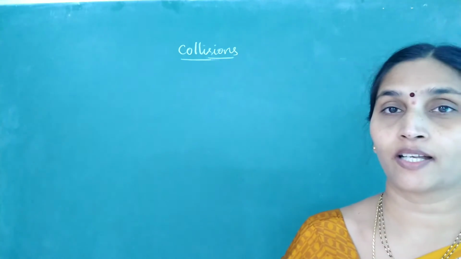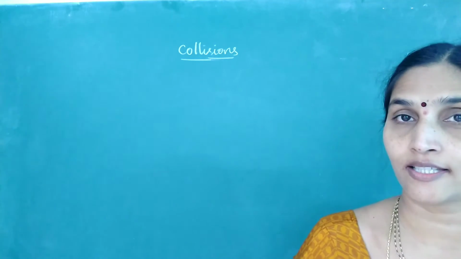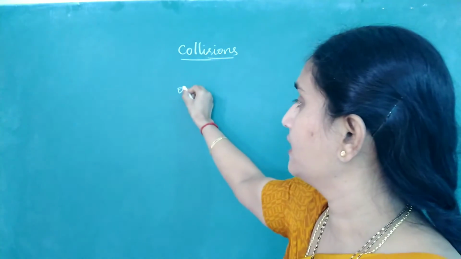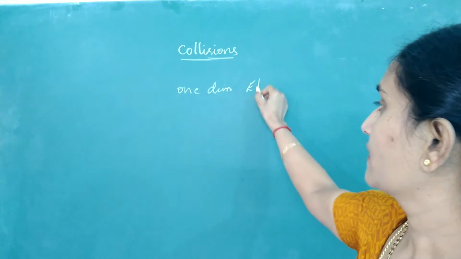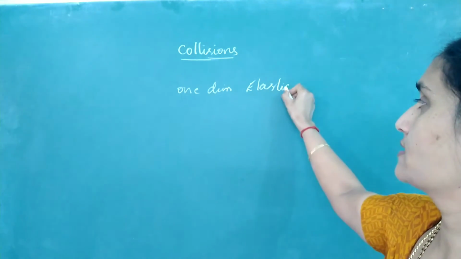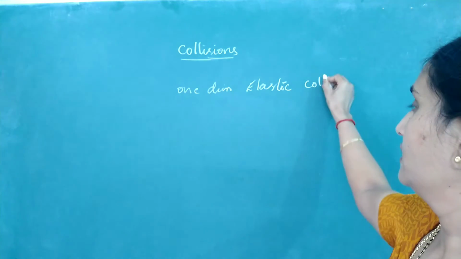Now that you have understood what are the different types of collisions, let us look into one-dimensional elastic collisions. When do we call the collision as one-dimensional?